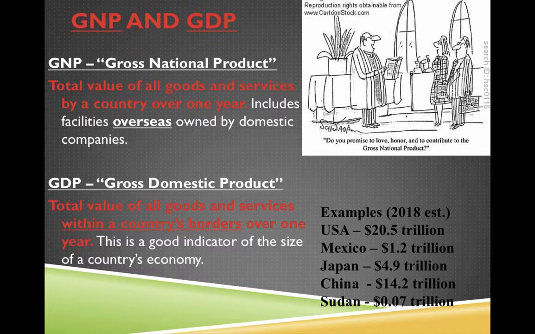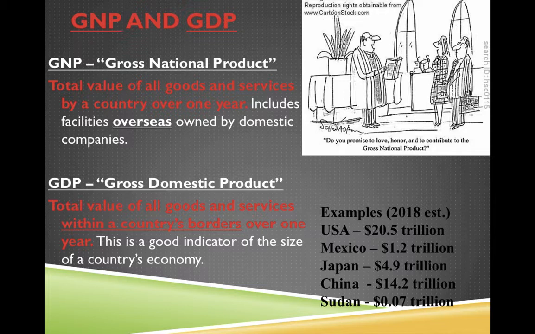So to give you an example, let's use the United States. McDonald's, Nike, Apple, Microsoft, things like that. Those are all American companies. So anything they produce or sell anywhere in the world is going to count in our GNP. So McDonald's could sell a burger in Atlanta, that's in our GNP, and then they could sell one in Japan, and that's in our GNP. So it's the total value of all goods and services produced over 1 year. And so that's only American companies, though, if you're talking about the United States.